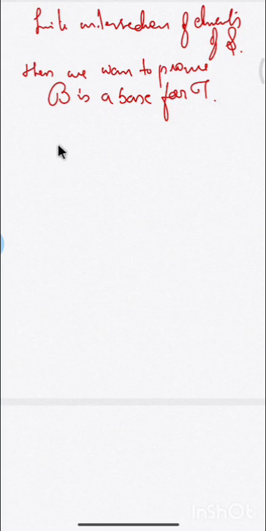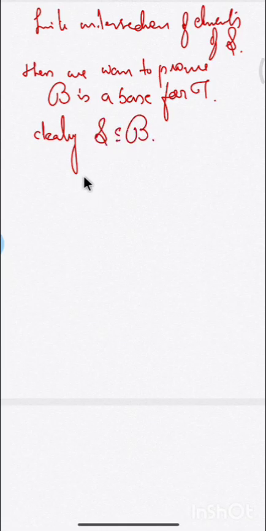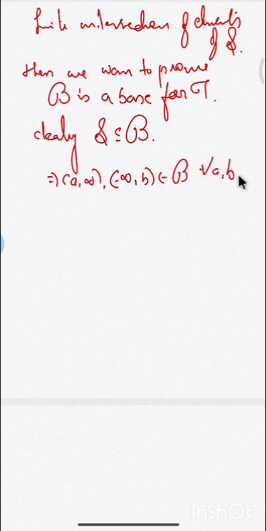Let us see what the elements in script B are. Clearly, all the elements in script S will be contained in B itself, which implies intervals of the form (a, infinity) and (minus infinity, b) belong to script B for every a and b.